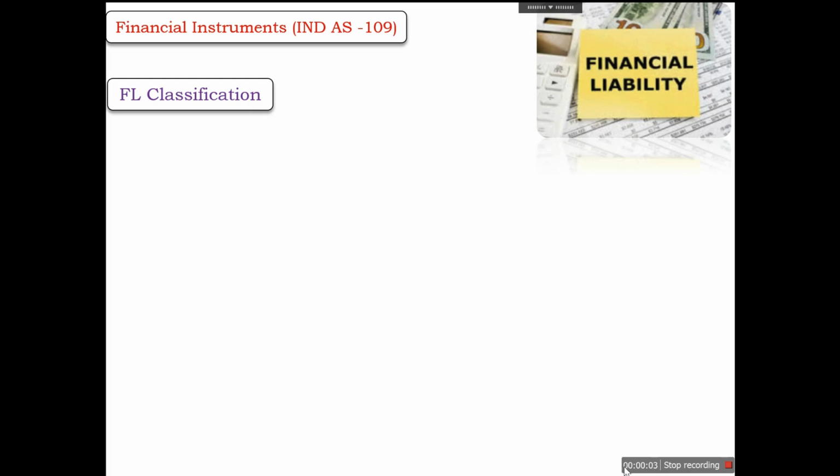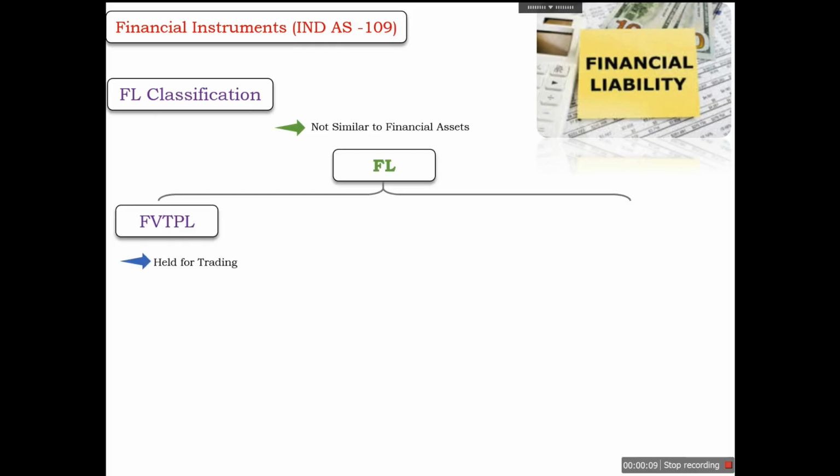Namaste. Classification of financial liabilities does not follow the same approach as we have followed in case of the financial asset. Financial liabilities are classified either at FVTPL or at the amortized cost. So financial liabilities are classified at FVTPL if they are held for trading purpose, or if financial liabilities are designated on initial recognition at FVTPL.